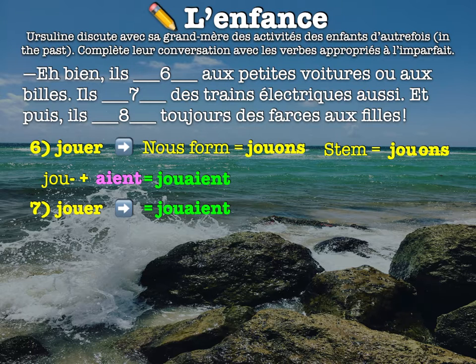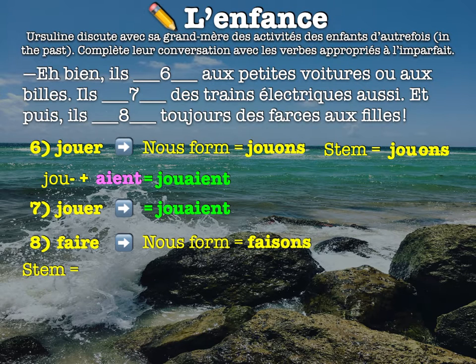Okay, so now we have to look at des farces. Well, what verb always went with des farces from our vocab? Faire, right? So our verb's going to be faire. Remember, faire is irregular. So when we conjugate faire into the nous form, that means we're going to end up with nous faisons, right? So to get the stem, we have to drop the ONS. So that means we're going to be left with F-A-I-S.